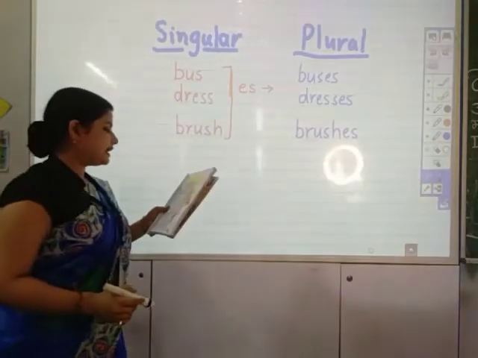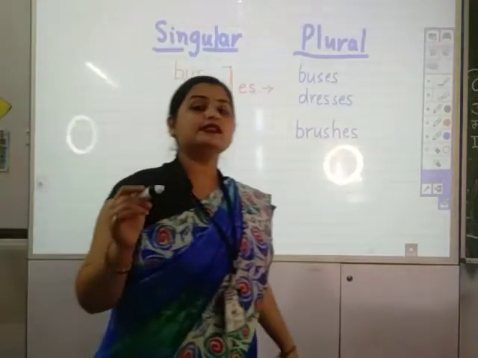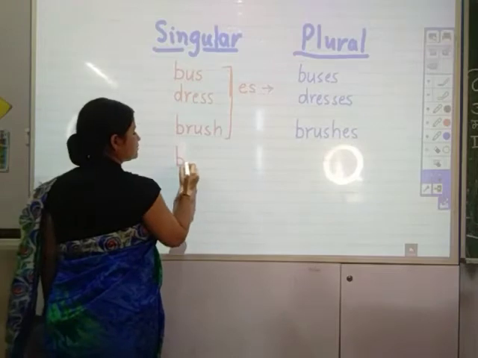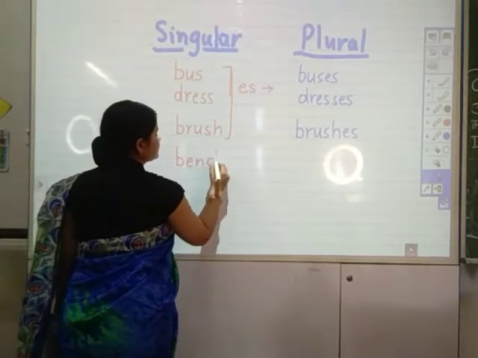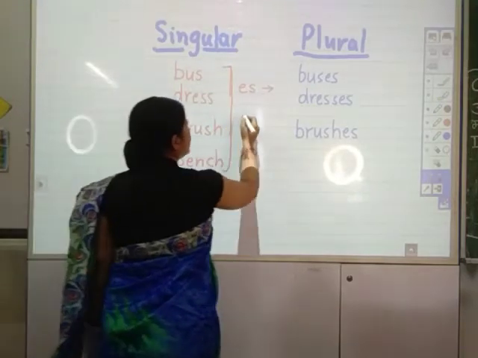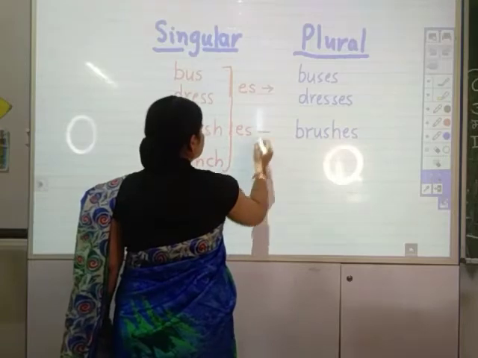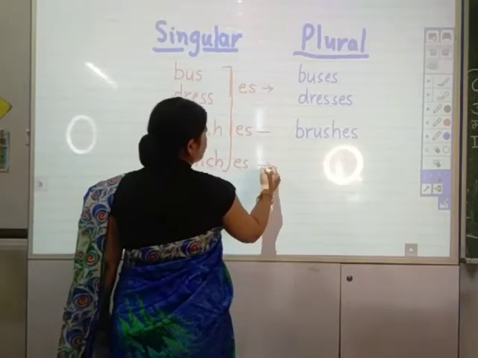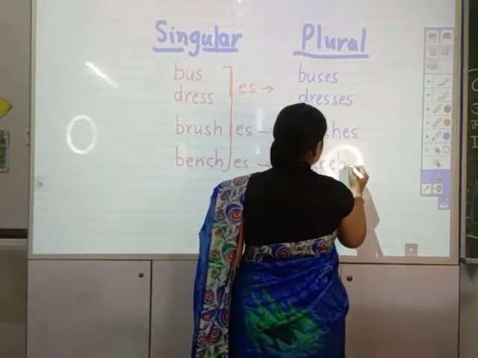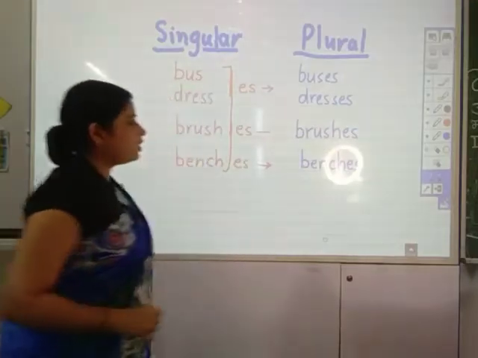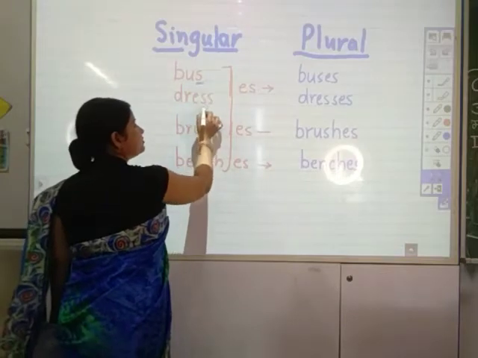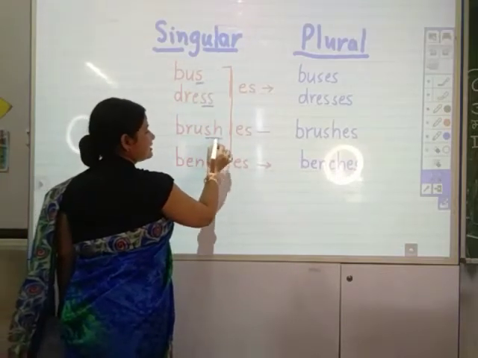Now the next is, if the word ends with CH, it follows the same rule. You have to add ES, and it will become benches, B-E-N-C-H-E-S.